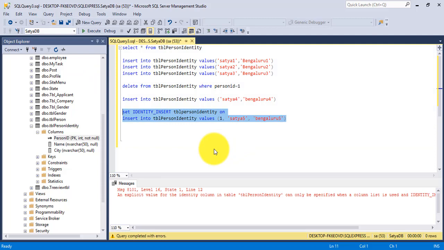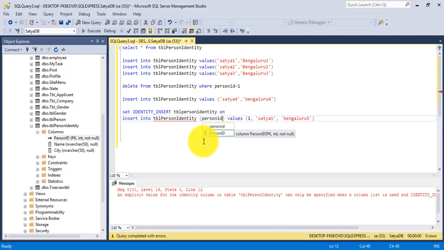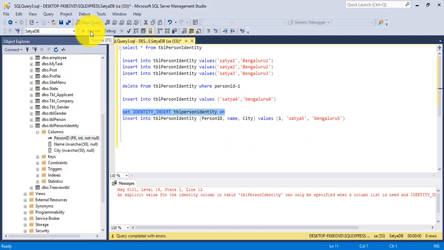So set identity underscore insert table person on, okay. Now we must mention the column names here, otherwise it will not accept the value. So we need to add the person ID, name and city, otherwise it throws an error.